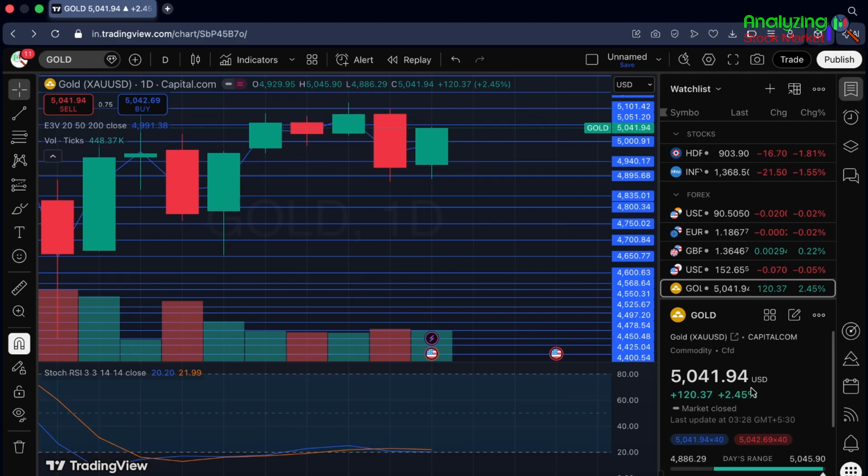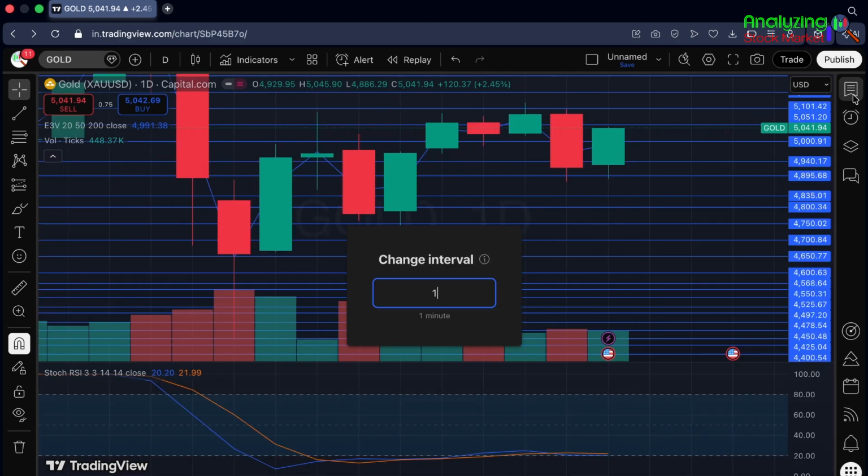Now I'll be talking about what is going to happen in the coming week, and I'll be marking some important support zones and resistance zones which will help you take better trades this week. Also, I'll be sharing my opinion on what will happen in the coming week according to my analysis and the previous week's momentum. So let's check the weekly chart first.